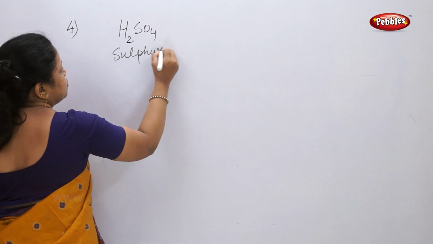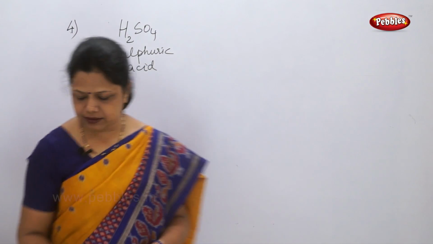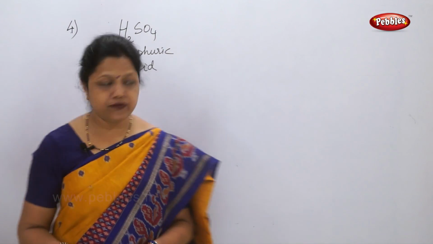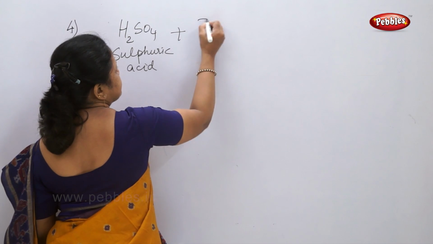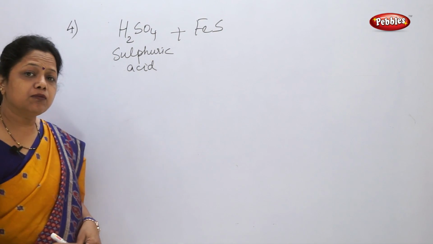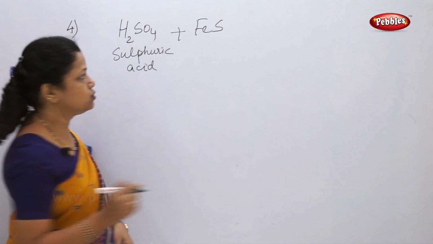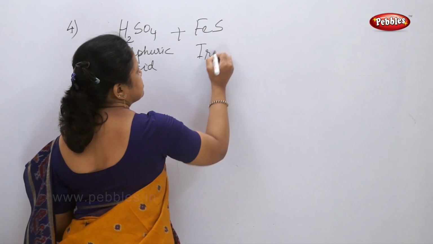When I am writing, you also please copy down so that you know the reactions. Sulfuric acid is reacted with FeS, that means iron sulfide. Fe is the symbol of iron and S is the symbol of sulfur. So this is iron sulfide.